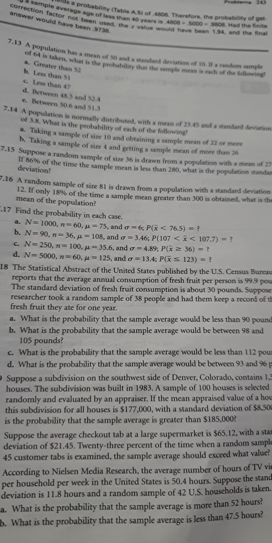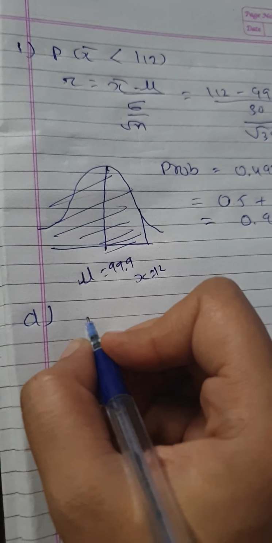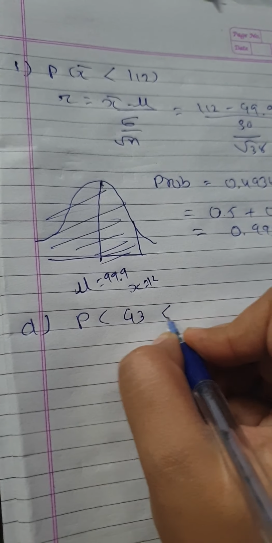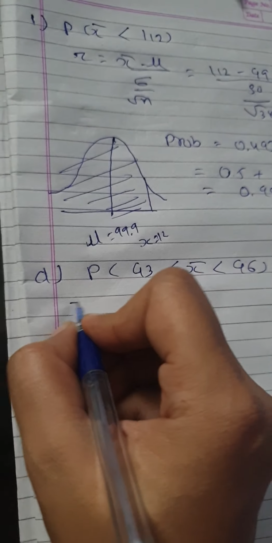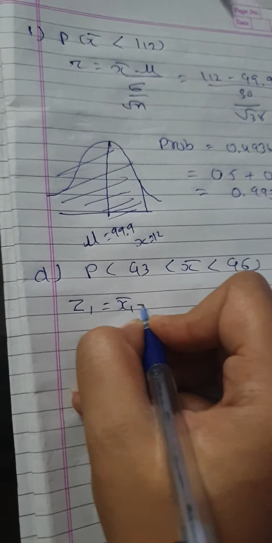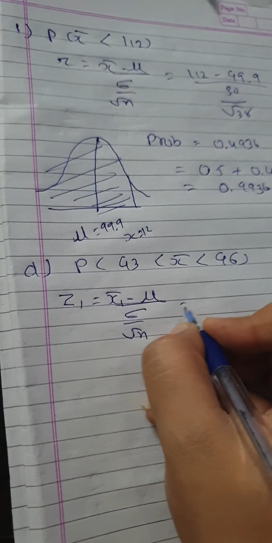Then next, last one, what is the probability that the sample average would be between 93 and 96 pounds? So P of 93 less than x bar less than 96. Z1 equals x1 bar minus mu, standard deviation root n.